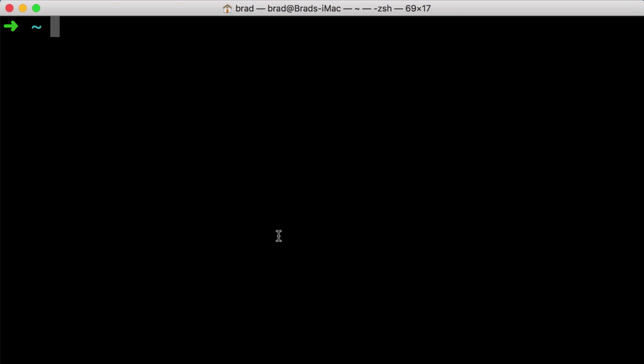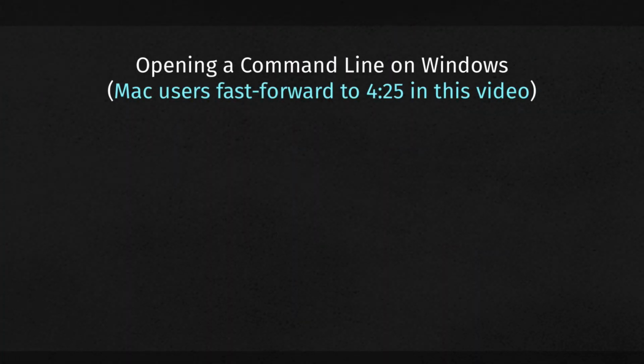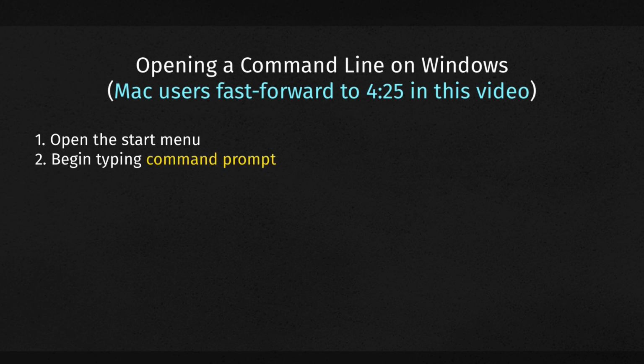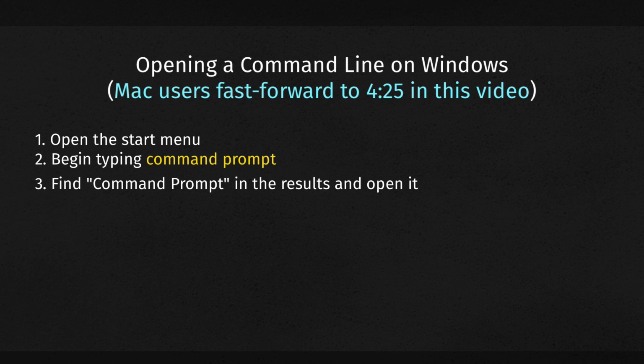Whether we like it or not, if we want to become a full stack developer, we absolutely need to use a command line. There's just no getting around it. So the question is, how do you open up a command line on your computer? Well, it's going to be different depending on whether you're using Windows or Mac. Okay, so on Windows, you can open up the Start menu and then just start typing on your keyboard, start typing command prompt. It should show up in the list of programs or applications, so go ahead and open it.